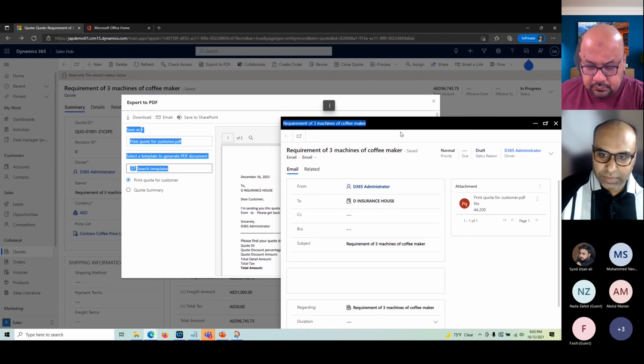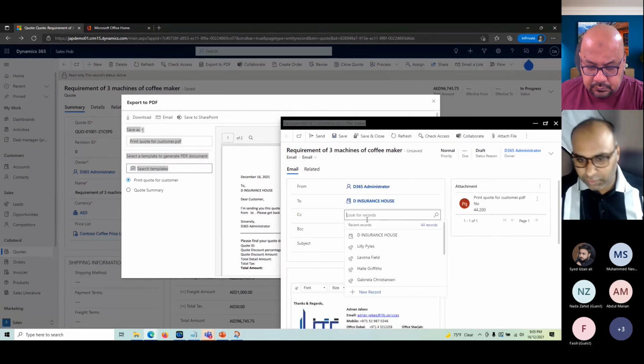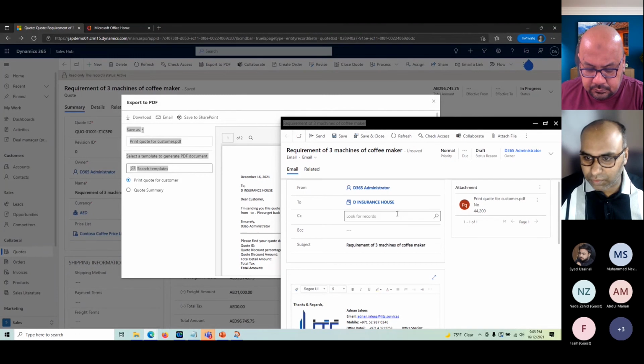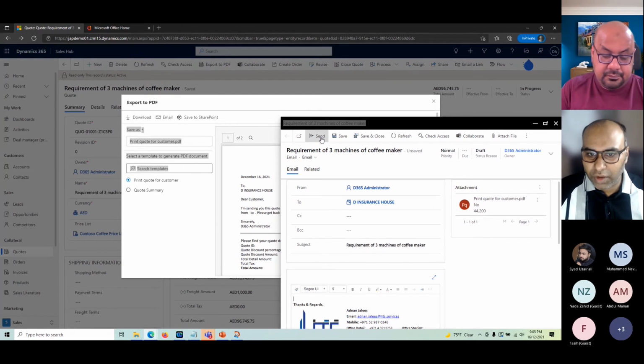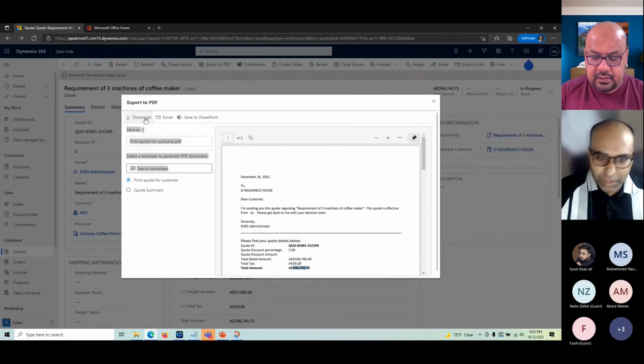If I want to CC someone from my team, I can do that, or otherwise I can modify the subject or something. The quote is attached as a PDF, and now I can go ahead and save or send it. So that's one way of doing it. The other I showed you, you can simply click on download. You can have the PDF and you can send it manually if you want to, or if you want to print it, you can do that also.